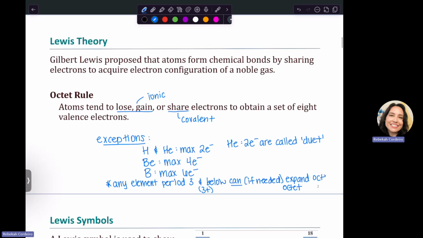So let me write that there: greater than 8. So they can hold greater than 8 if they need to. And we'll talk about situations in which it'll be very obvious that they need to, and then situations where it's not so obvious that they need to do this, but they will do it to get a more stable structure.